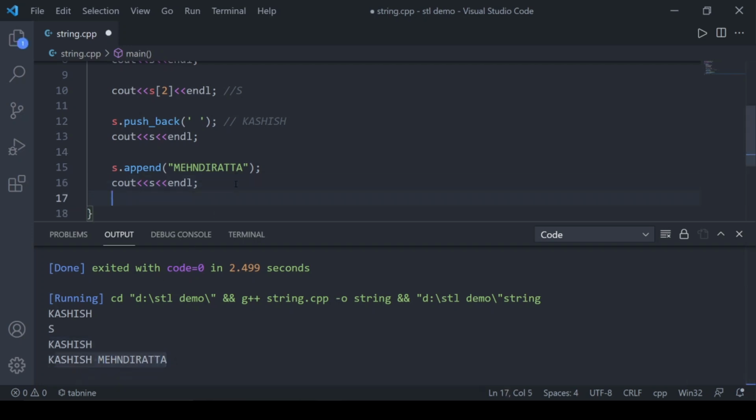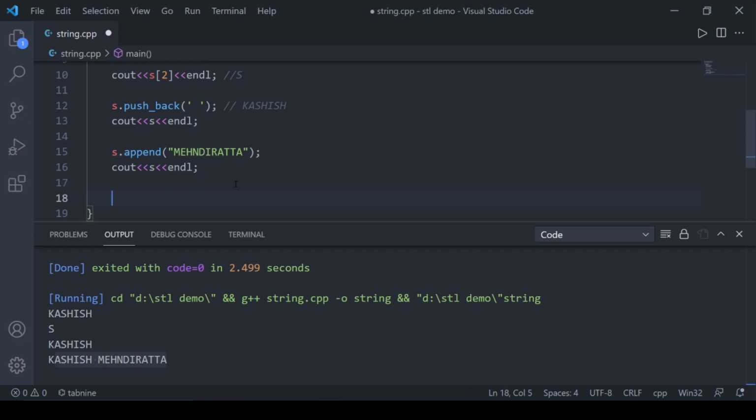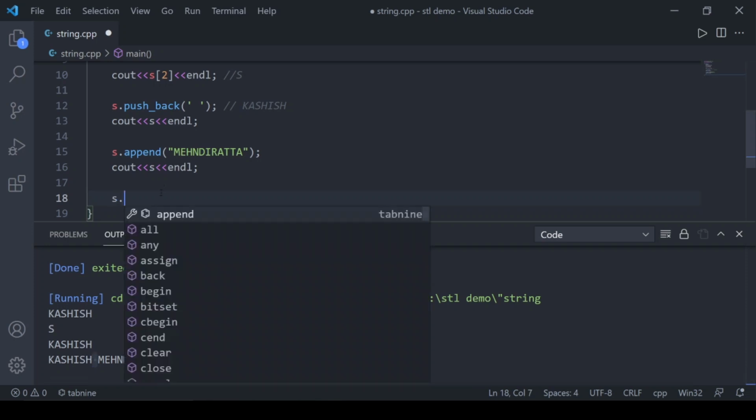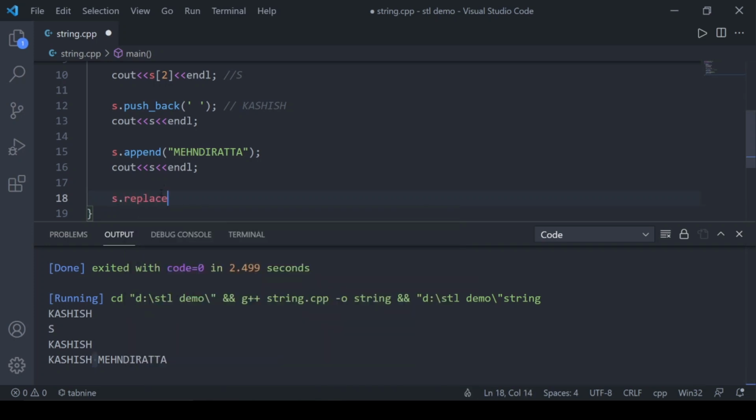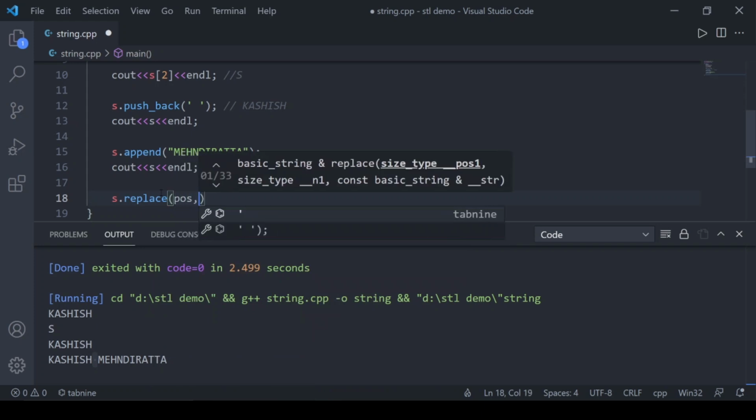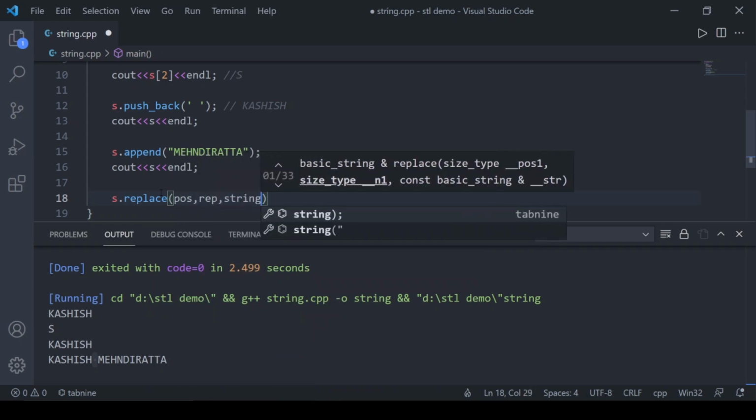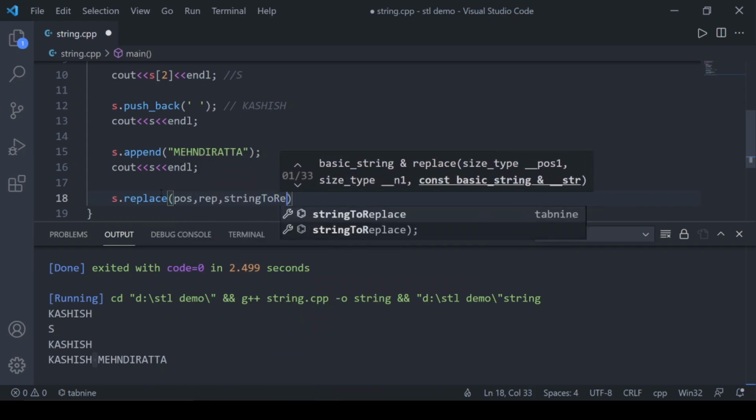Another thing I can do is replace a certain character in my string. For example, in place of the space I want two hash symbols. I have to use the s dot replace function, and the syntax is position, length, and string to replace.